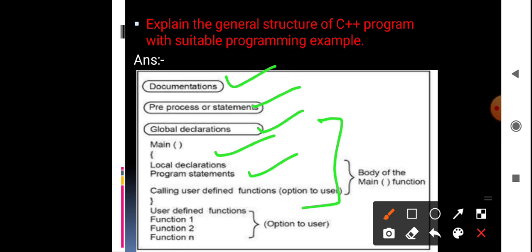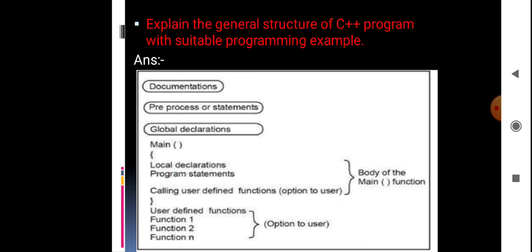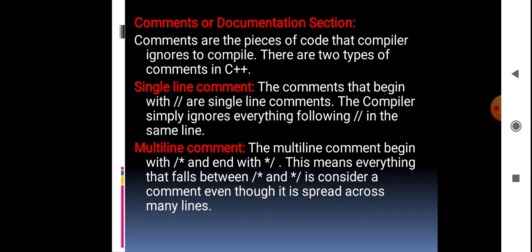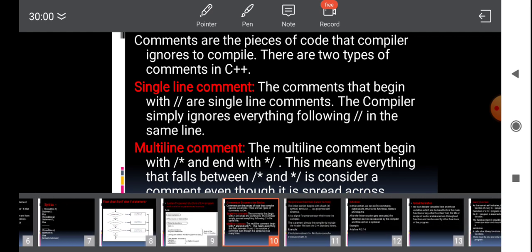So this is how the general structure of a C++ program will look. First it will have the documentation section. Next it will have the preprocessor section, and then the global declarations. Next we have the main function. Inside the main function we will have local declarations and program statements, and we have to close the curly braces here. After that we will have user defined functions, that is function 1, function 2, until the last function we declare. So this is the general structure of a C++ program. Okay, next we will see the explanation for each of these sections.